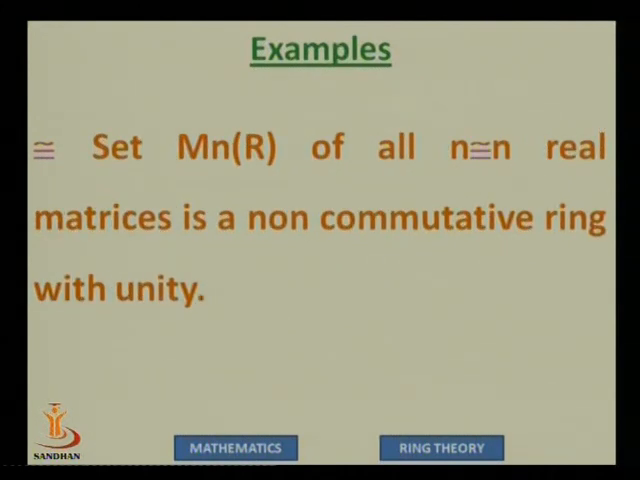Another set, M_n(R), which is the set of all n by n matrices, is again a ring with unity, but it's a non-commutative ring. We know that in matrices, normally, multiplication of two matrices, say A and B, A into B is different than B into A. Many times A into B is available and B into A is not at all available. So it's a non-commutative ring. Whenever we say non-commutative, basically we talk about the dot, because for plus we anyway have to have commutativity.